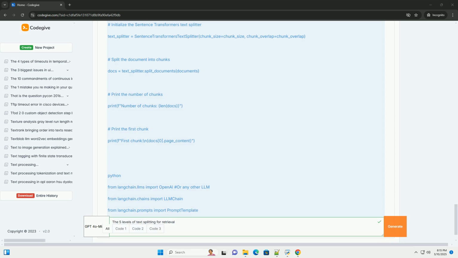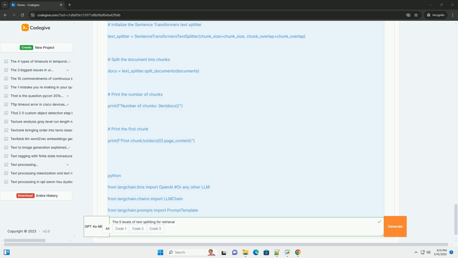You'll need to install sentence transformers: pip install sentence-transformers. The default model used is all-MiniLM-L6-v2, but you can specify a different one with the model_name parameter.